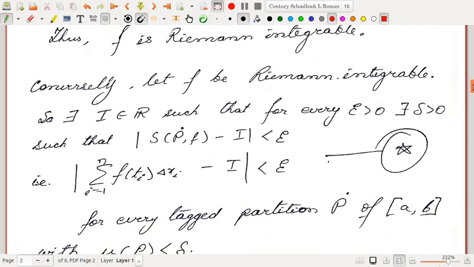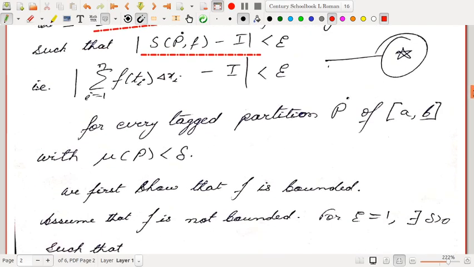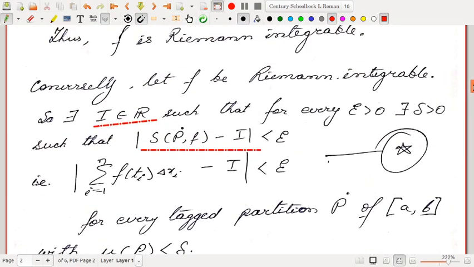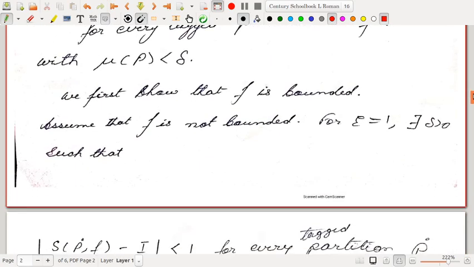Now the converse part. Conversely, let f be Riemann integrable. So there exists an I in R such that for each epsilon greater than 0 there exists a delta greater than 0 such that |S(P˙, f) minus I| is less than epsilon for every tagged partition P˙ of [a, b] with norm of P˙ less than delta. This is the definition of Riemann integrability. Let us denote this by star.